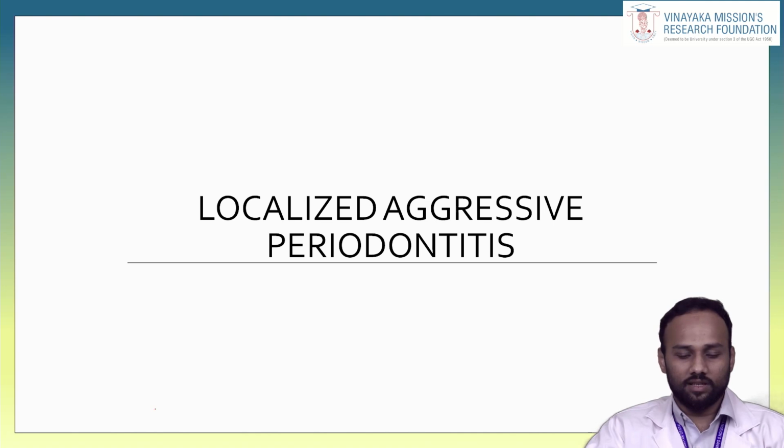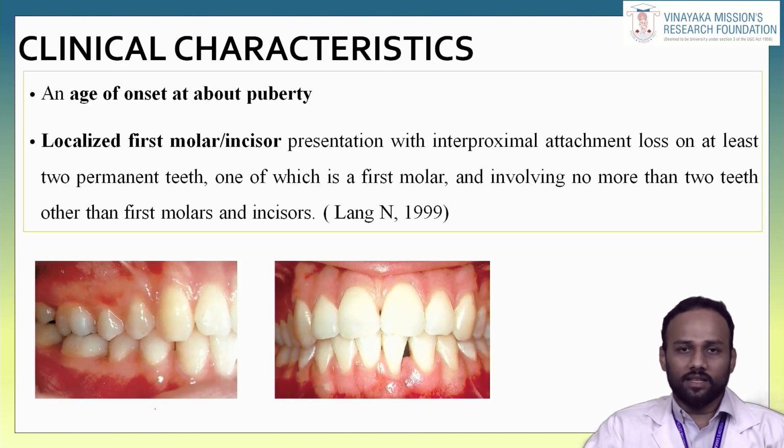First, we will see about localized aggressive periodontitis. As the name suggests, the term localized means it involves only two teeth or fewer than two teeth. Localized aggressive periodontitis occurs with an age of onset around puberty, and it involves only the first incisors and permanent molars.